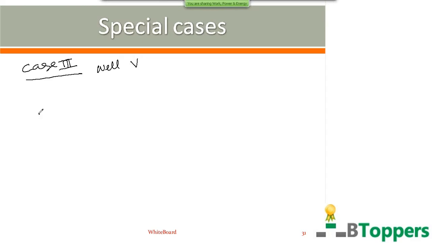So here, let m denote the mass of the water which is lifted vertically upwards from the well. Let h denote the vertical height through which the water is lifted.